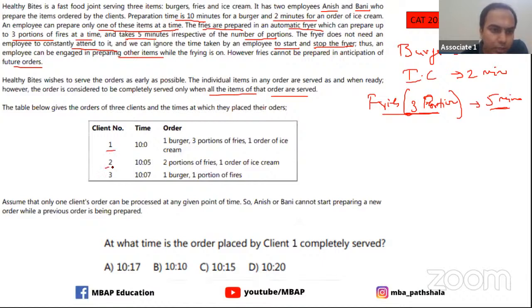The client numbers 1, 2, 3 are there. What time did each order? What things did each order? All of that is given to you. So this is about the details of the clients.